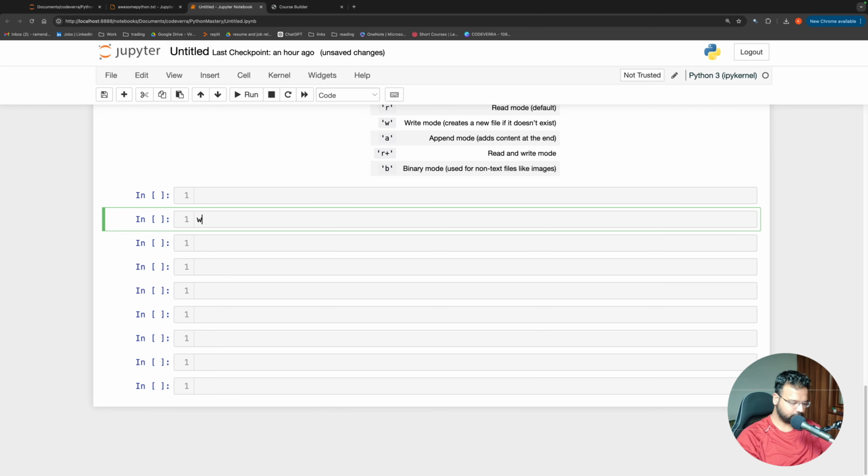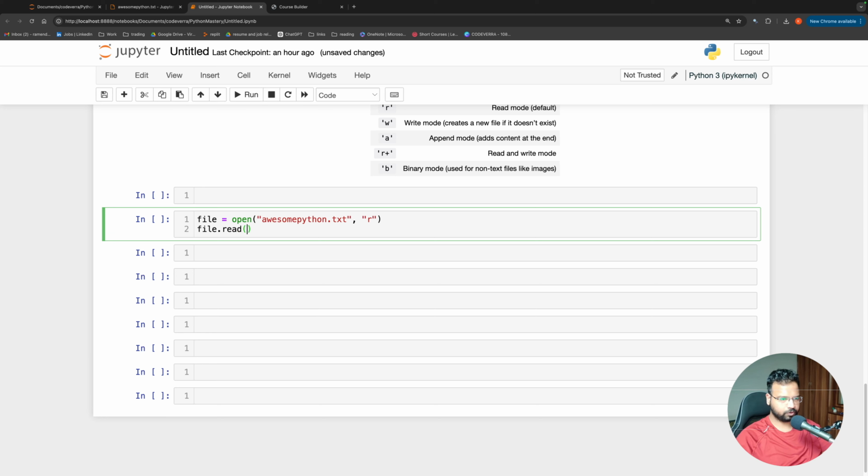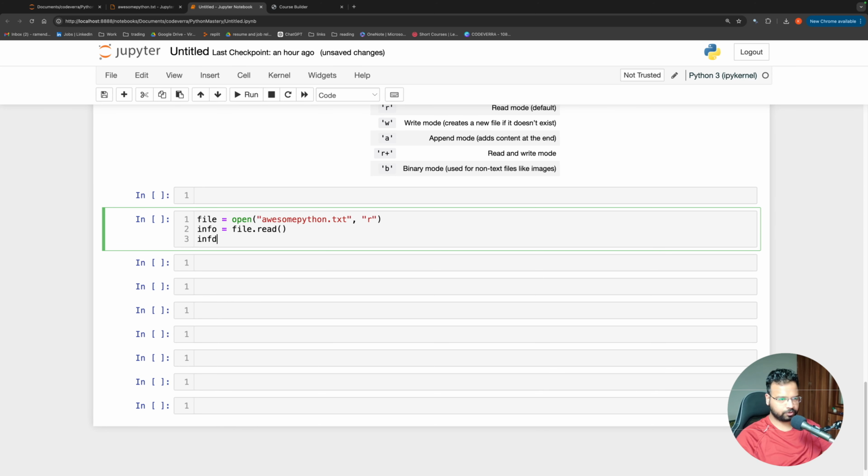So let me just say open, I'll say awesomepython.txt, and I'm going to open it in read mode, and I'm going to call it file, and then I'm going to say file.read. Okay, and I'm going to call this info, and then I'm going to say info.